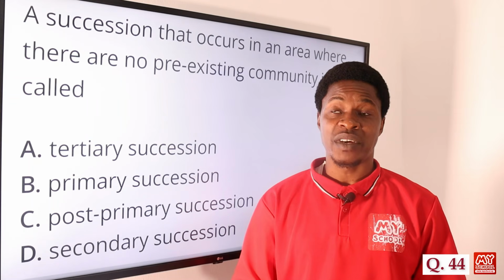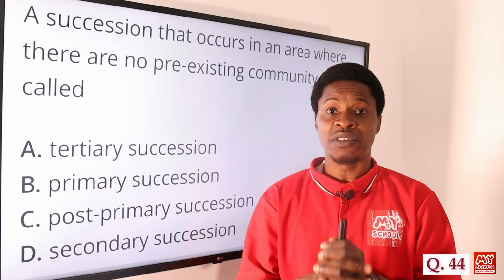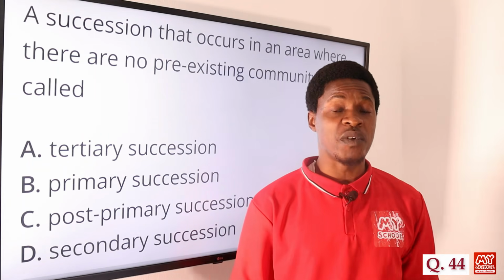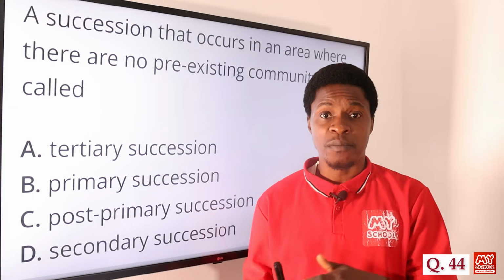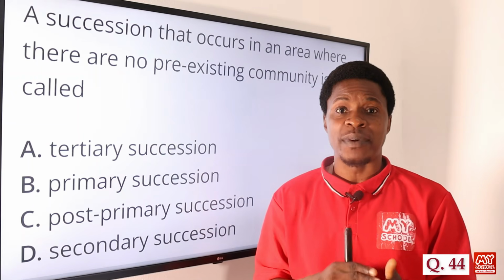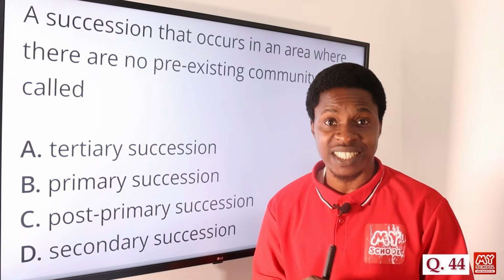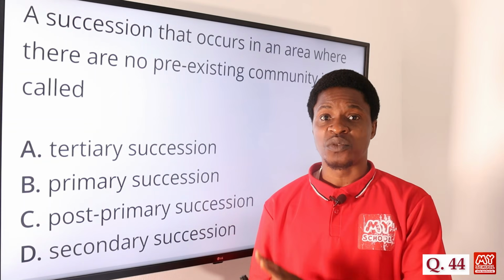That's a disaster. We can have droughts, we can have famine, natural disasters that can happen in a community. Then all the organisms will go away to other places to find another habitat. Some are going to restart a new habitat because there are no green plants there. They want to fend for themselves and provide food for themselves. We call that ecological succession.